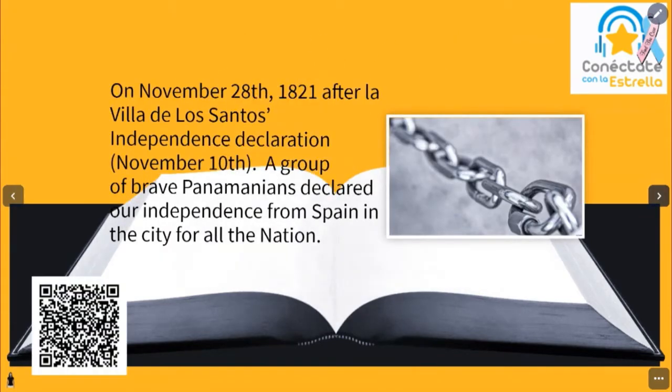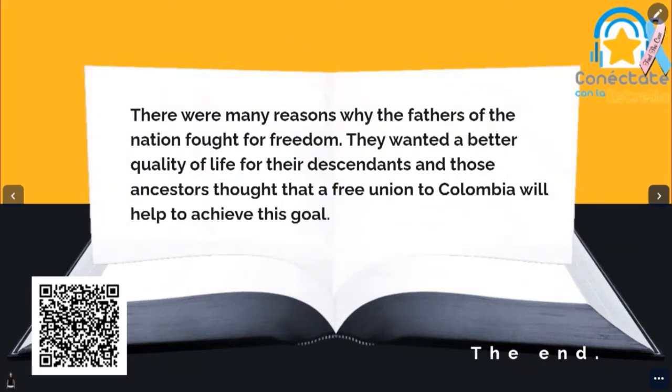On November 28, 1821, after La Villa de los Santos Independence Declaration, November 10th, a group of brave Panamanians declared our independence from Spain in the city for all the nation. There were many reasons why the fathers of the nation fought for freedom. They wanted a better quality of life for their descendants, and those ancestors thought that a free union to Colombia will help to achieve this goal.